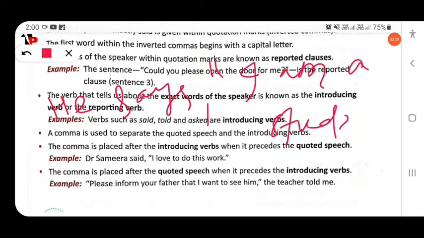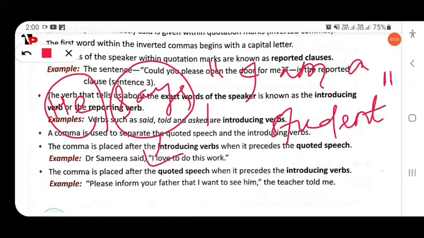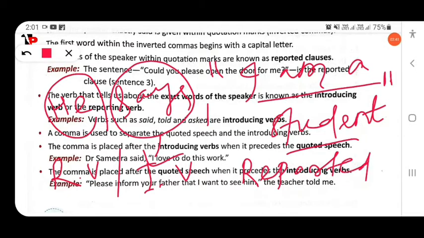So this is direct speech because it gives the direct words of the speaker. Here the speaker is he, and the actual words are given within the inverted commas. Here "says" is the reporting verb, RV, or we can also call it the introducing verb. "I am a student" is the reported clause. Clear?